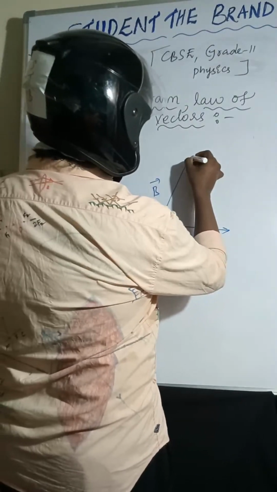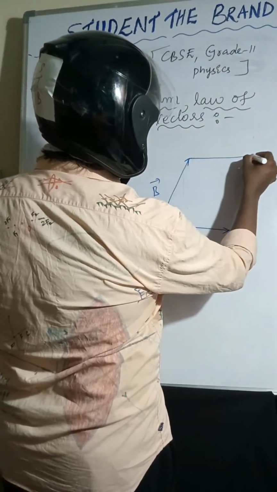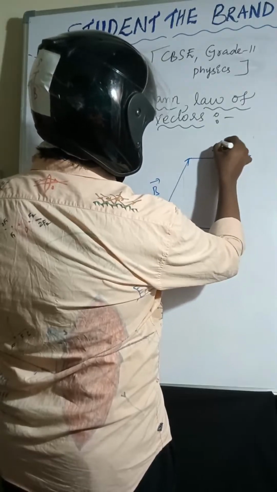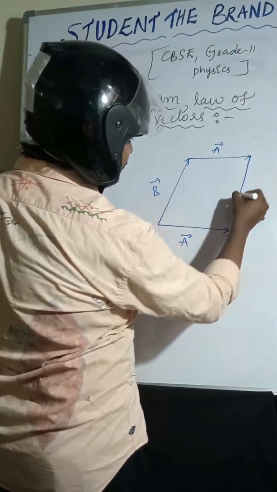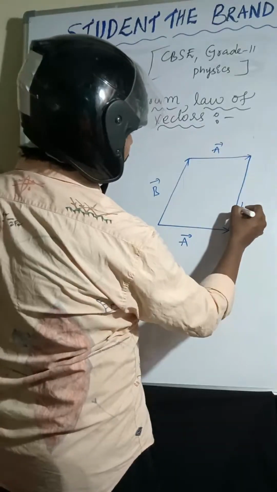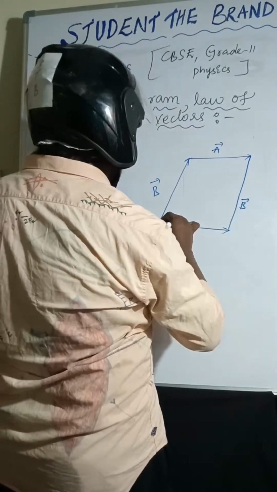In a parallelogram two opposite sides are equal. So this is A bar and this one is B bar, and this is the resultant.